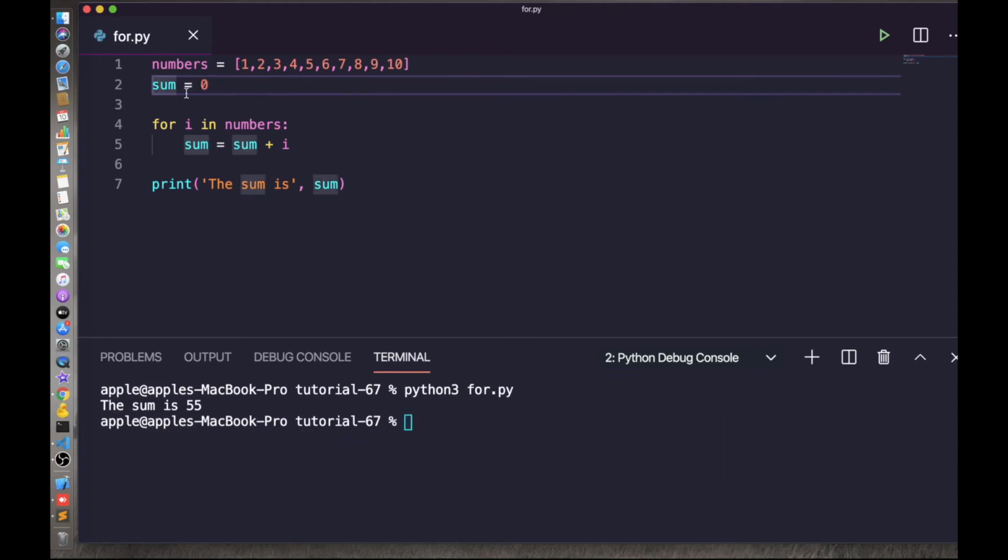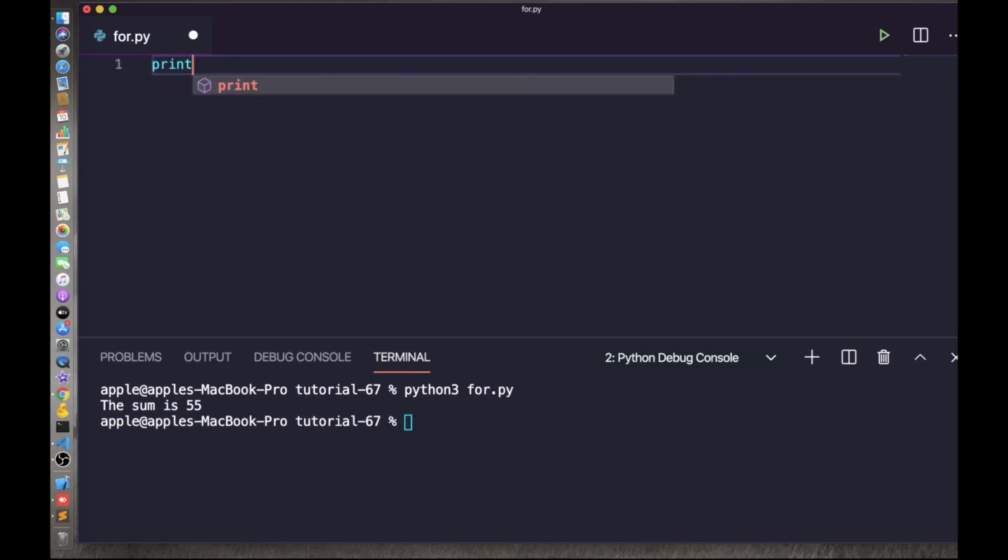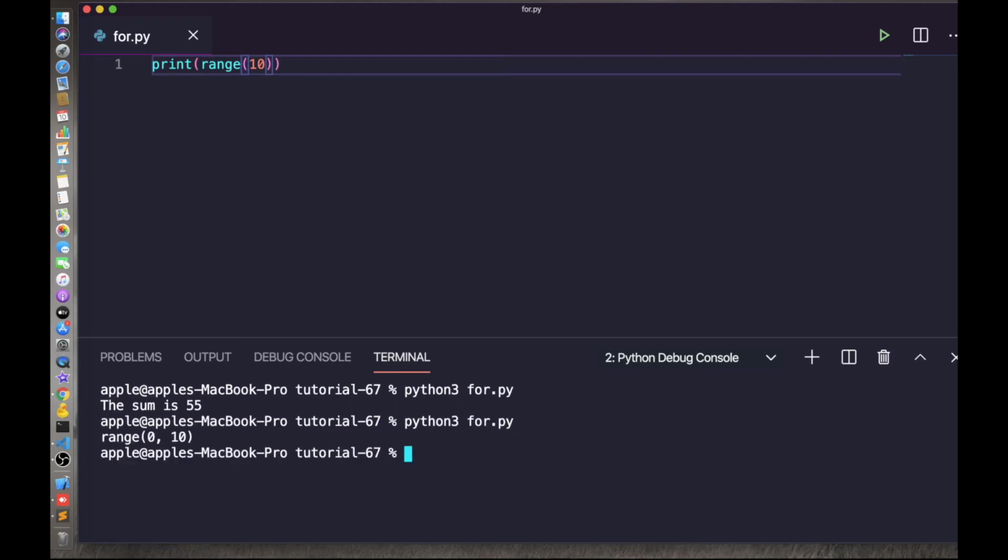We can generate a sequence of numbers using the range function. Let me show you how we can do it. Here you can print range, and pass the value. You can print this. Here it is, the range, just simple 0 to 10. If you want to list these numbers, you can write list here. Let me show you. Here it is, 0 to 9.